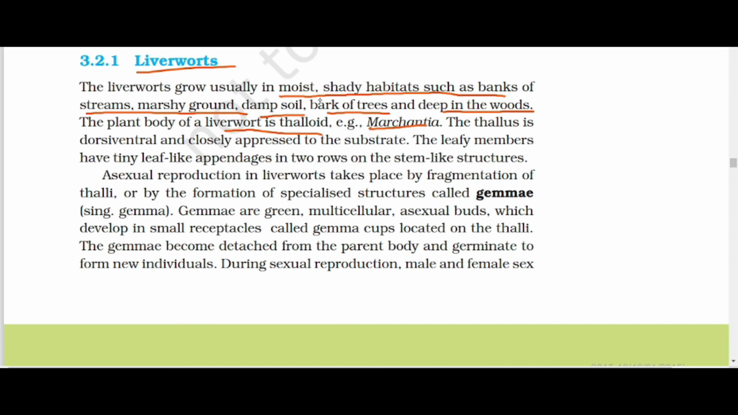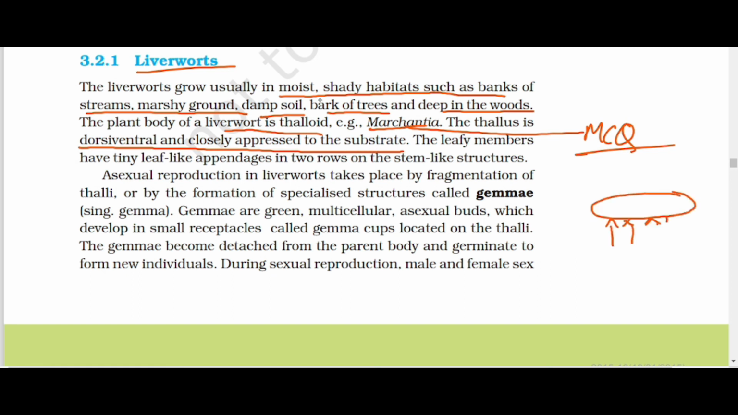An example is Marchantia. Marchantia is an important example as it was also asked in the NEET examination, so it was an MCQ. The thallus is dorsiventral and closely appressed to the substrate. That means they are covered with soil.